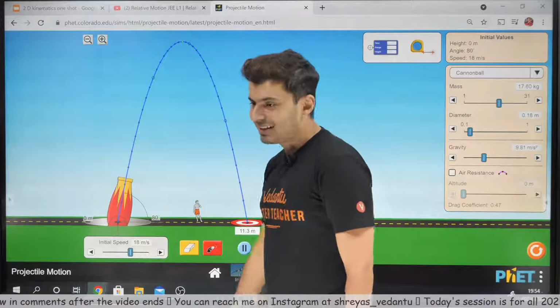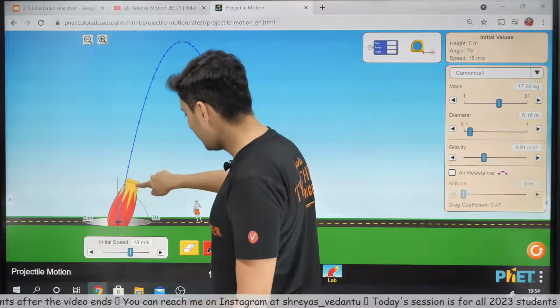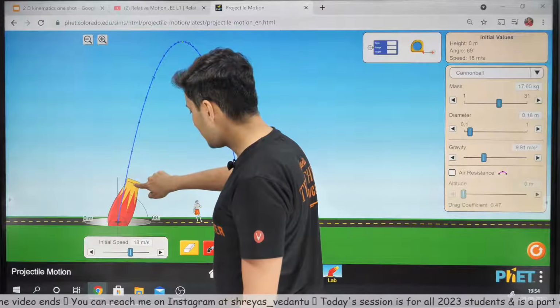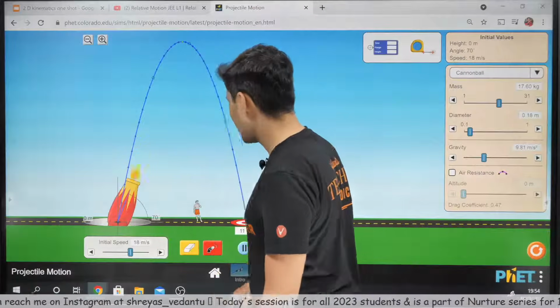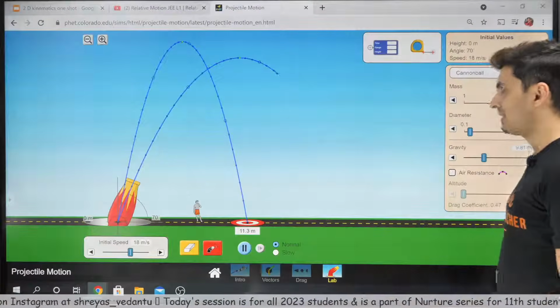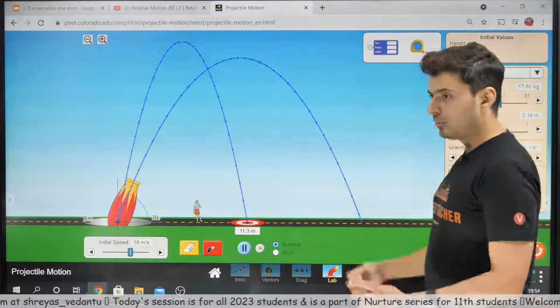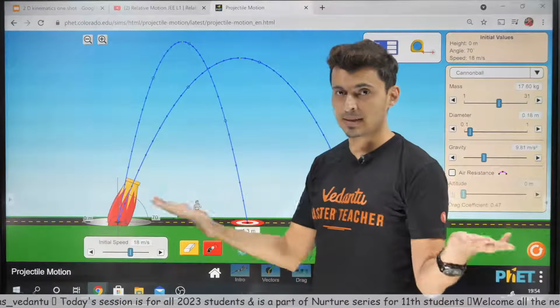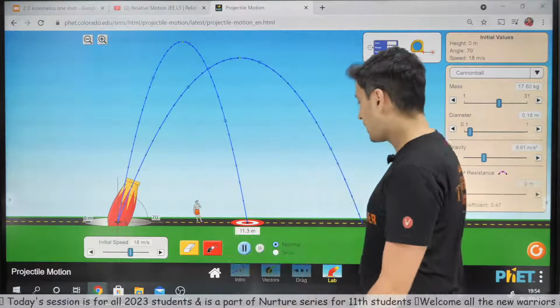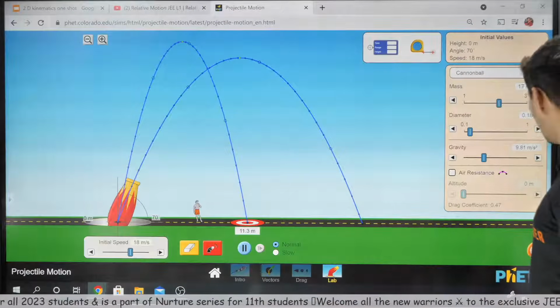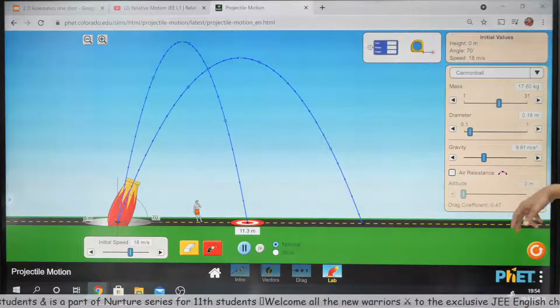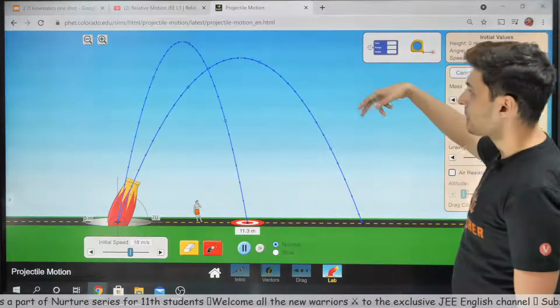Now this was 80 degrees. Let's try to change the angle and make it something like 70 degrees maybe. Okay, so let's shoot this and see. Oh yes, the range increases. This is projectile motion. A motion which is happening under gravity is called projectile motion. If you want to look at the different parameters out there, well, I guess I'm not able to see that right now.